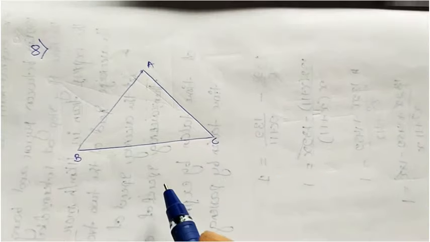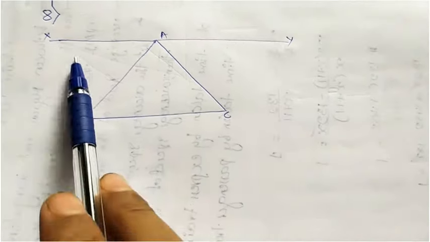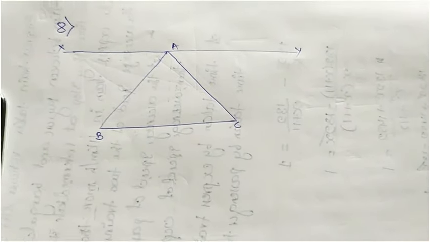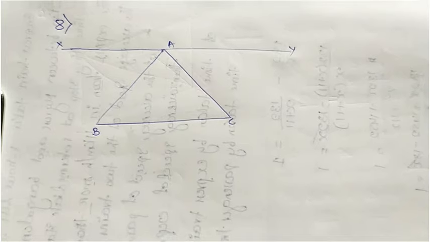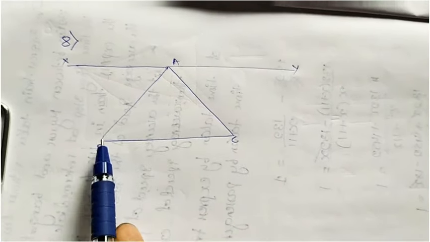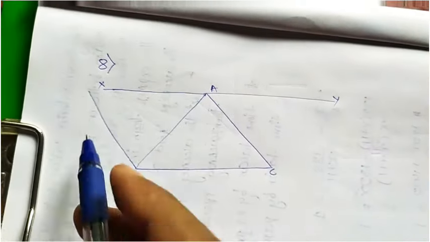First you draw a line which is parallel to XY. So XY is parallel to BC. Now BE is parallel to AC. So here AC is there, we don't know BE, so I will take BE here.